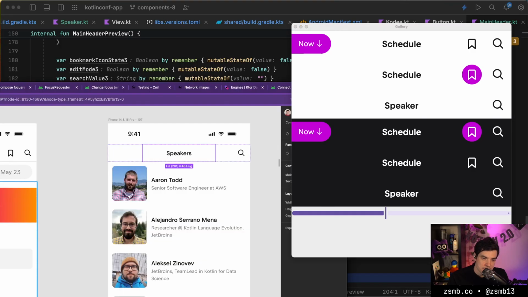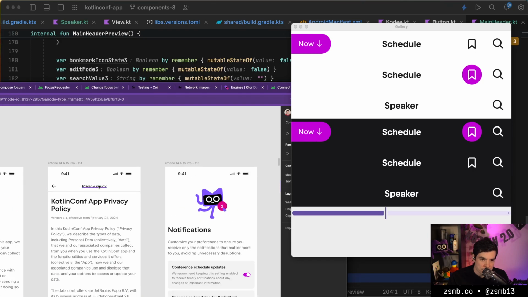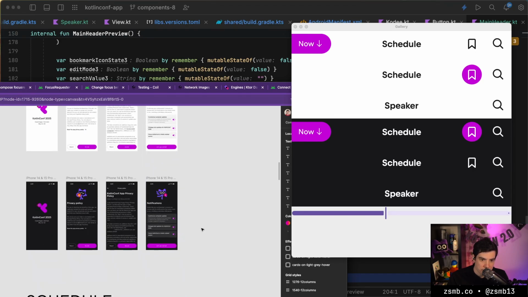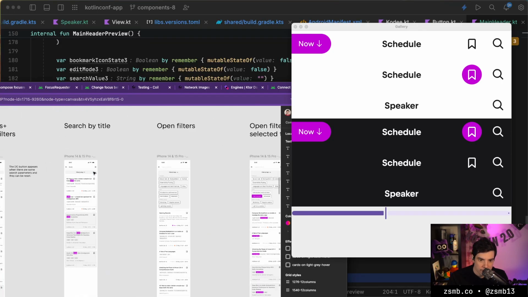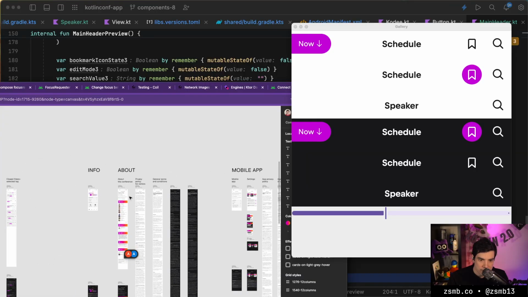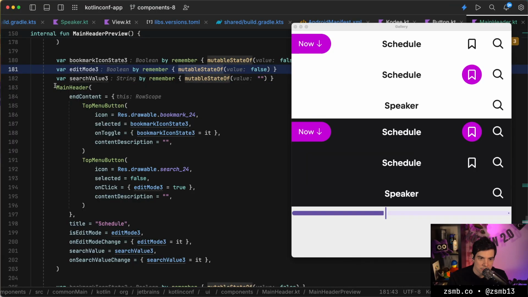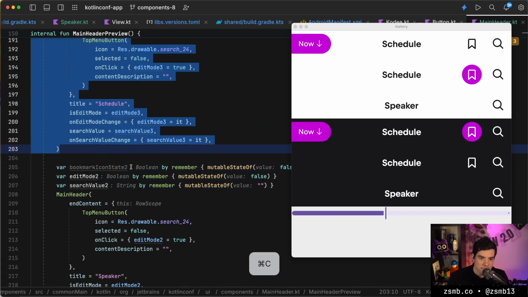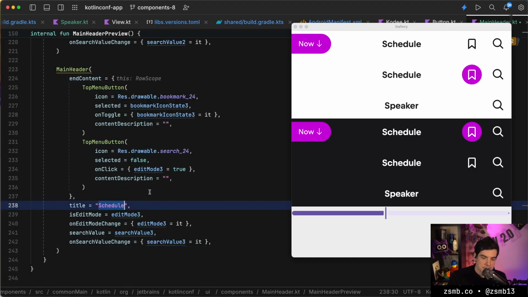And I suppose we should also look at the static use case. So just the screens where it just says like privacy policy on the top. Is there a screen where it doesn't even have a back button maybe? No, it's search. That's different. Oh, with info, it doesn't even have a back button. So we can also imagine that one might want a screen like that. So, for example, the info screen will have no back button, and again, no edit mode at all.